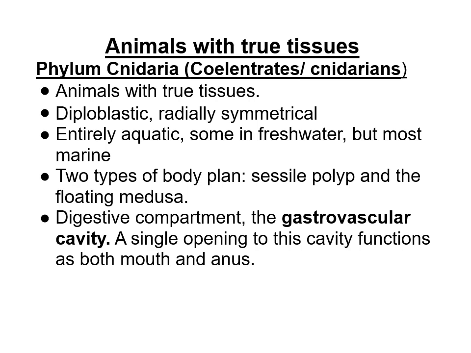So two types of body plan dia ada. Some are sessile polyps, and the other one is a floating medusa. So dia ada gastrovascular cavity. So mouth dengan anus dia sekali, a single opening that functions as both mouth and anus.